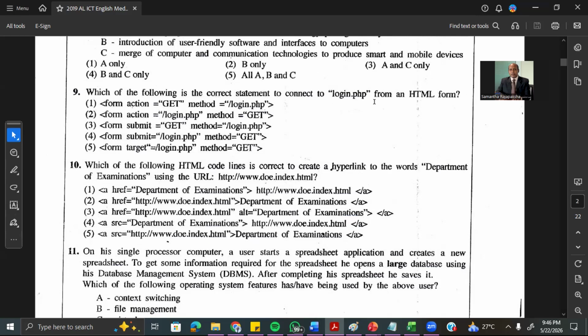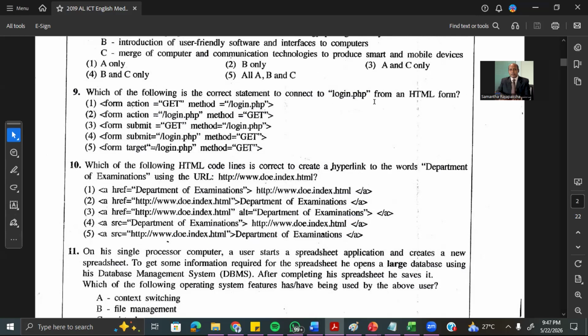Then you can see obviously 1 and 3 are wrong because the method is login.php. That is wrong. So therefore, in question 9, the first one is wrong because the method is login. The third is wrong because the method is login again. And the action is the one which defines the action. In the other answers there is no action. Action is only in the second one. So action is the one which defines what action is to be taken when your user clicks the submit button. That's action. Now in this case, you have to run login.php. So that is the action. Remember, in the form there are two things, action and method. So therefore the answer is the second one.